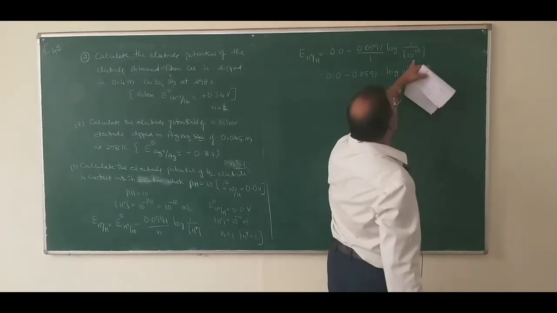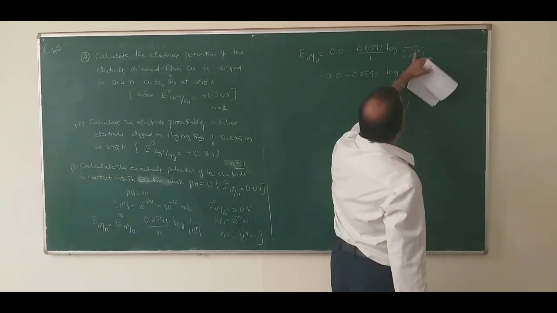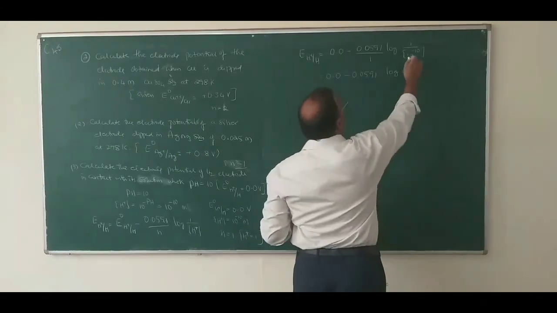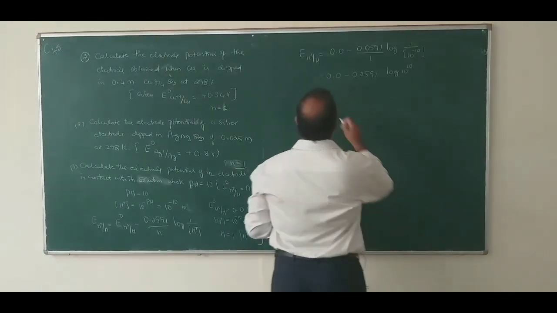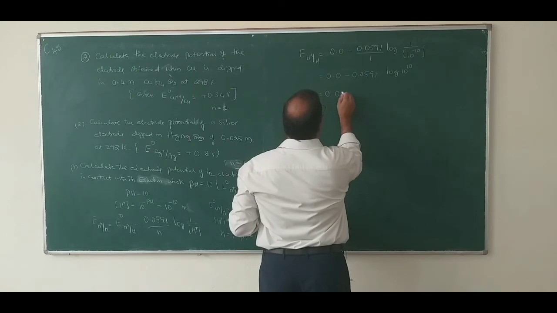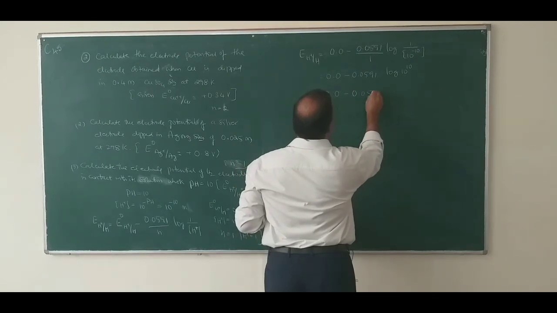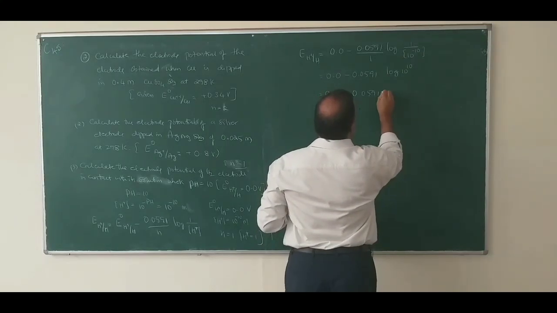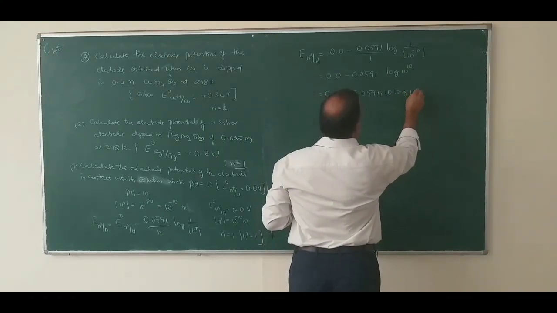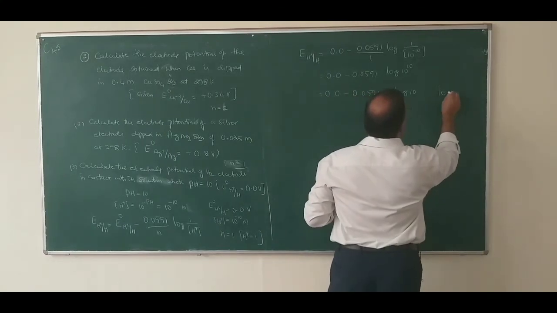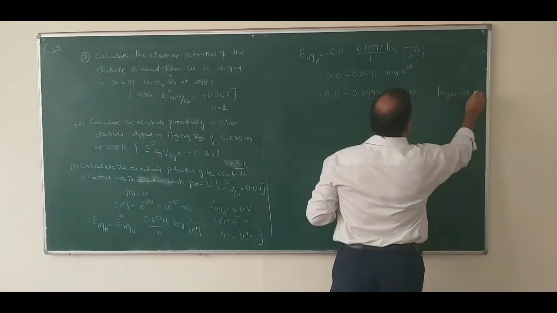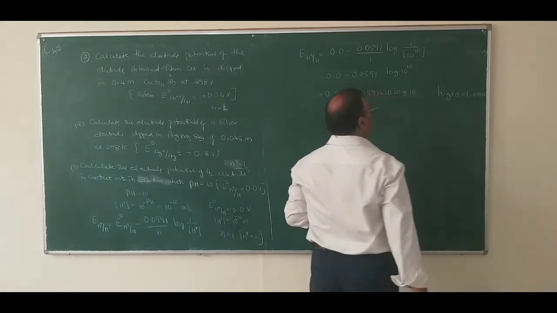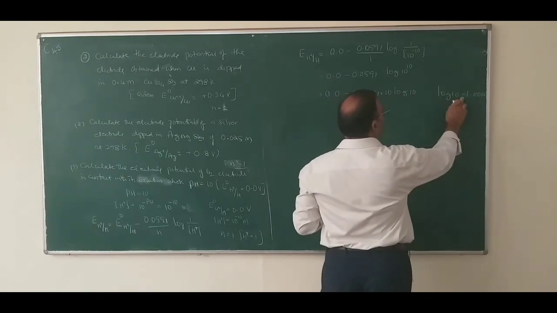When the denominator goes to the numerator, the power becomes plus. So this is 0.0 minus 0.0591 log 10 to the power of 10, which is 10 log 10.